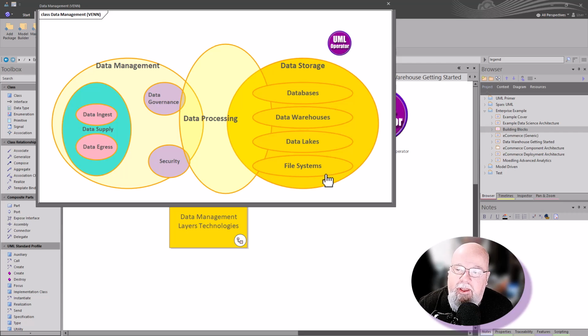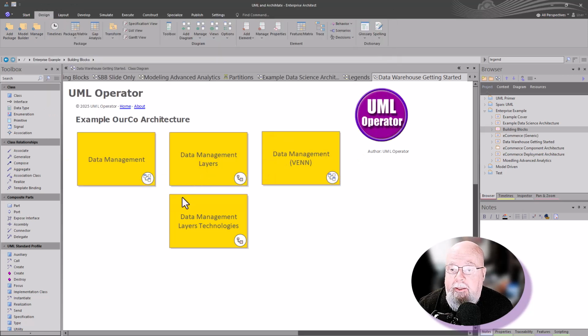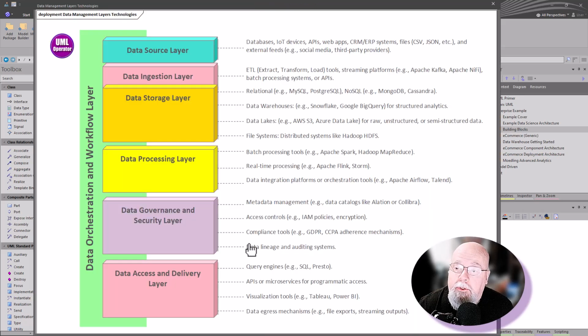I use this Venn diagram in simple conversations with non-technical stakeholders to show how the architecture intersects with each other from a Venn perspective. And then we're going to get into the approaches, the architecture platforms, and tools that we can use applicable to each one of these layers within our proposed architecture strategy.